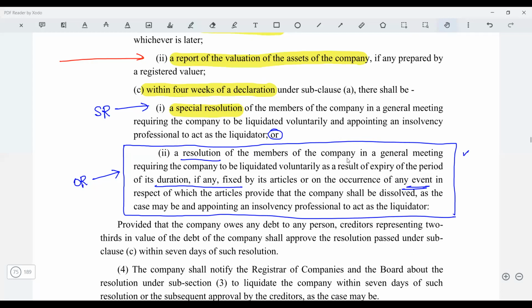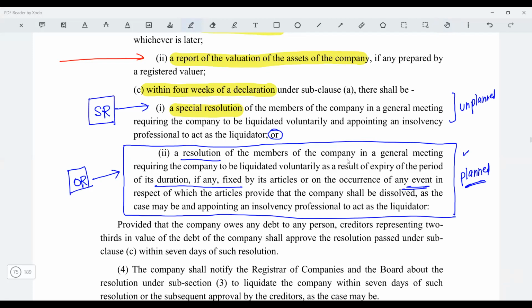So 1000 students have already passed as CS, right from foundation till professional, they have cleared. Now the event has occurred, so I want to shut down the company. I have to dissolve this company. Again, I don't need to pass the special resolution. Can I say this is planned winding up and the other is unplanned winding up? Yes, sir. Don't use this term in the exam, but just understand that if it's a planned winding up, then you need to pass only an ordinary resolution. Otherwise, you need to pass the special resolution.